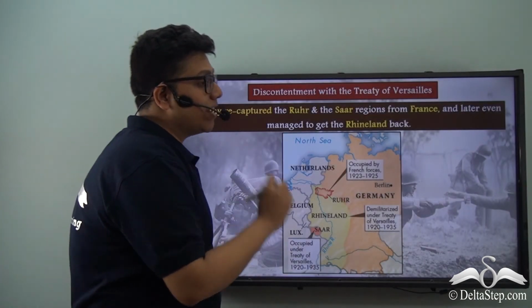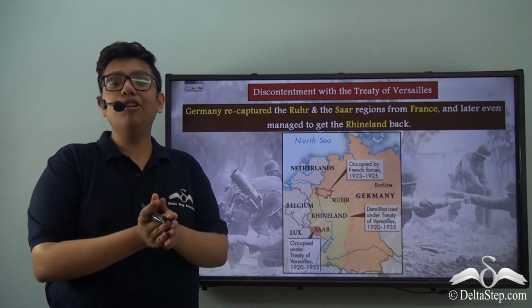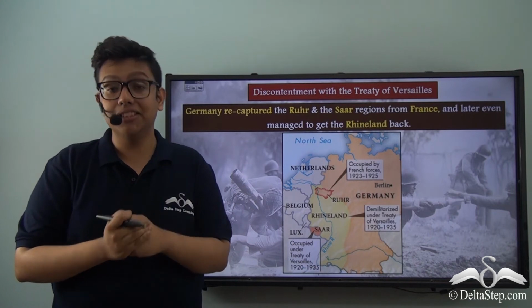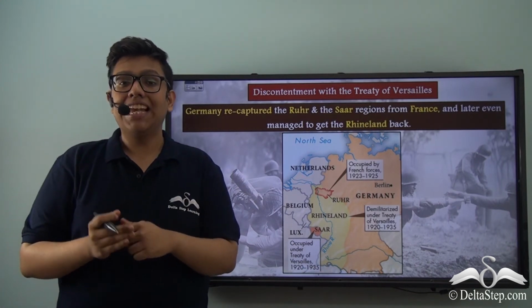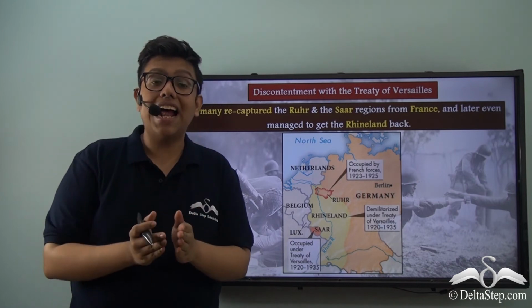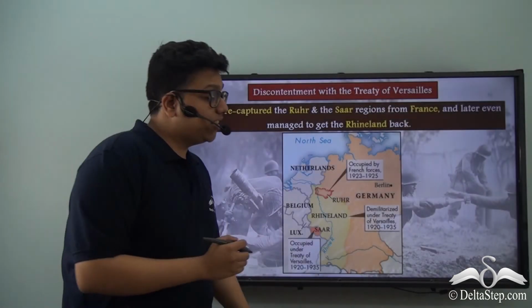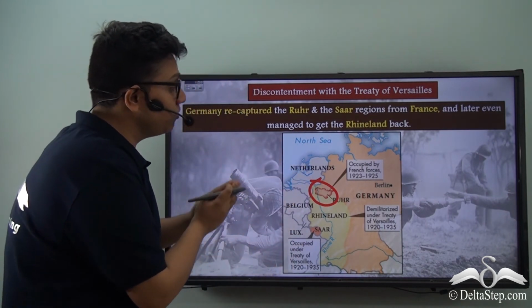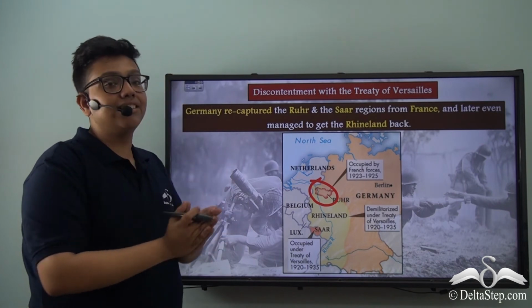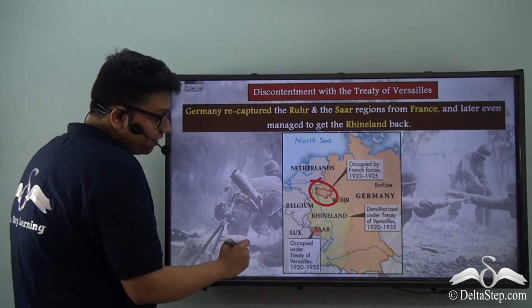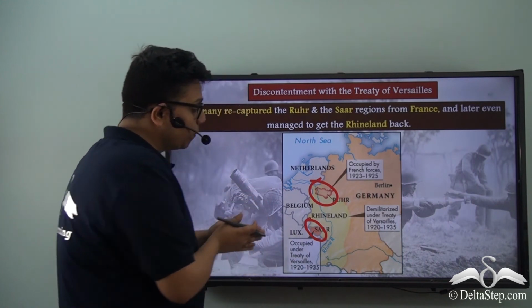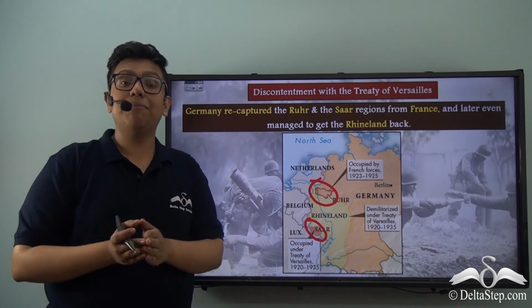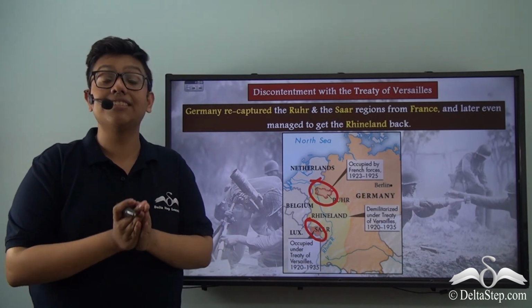Hitler was a staunch expansionist, and thus he was sure that he would get back all the territories that Germany had lost, especially after the Treaty of Versailles. In 1923, Hitler managed to get back the Ruhr and the Saar regions from France. The Ruhr region over here was occupied by French forces between 1923 to 25. Hitler managed to get this region back, along with the Saar region over here, which was occupied under the Treaty of Versailles. Therefore, we understand that Hitler managed to get back two strategic and resource-rich areas from France.